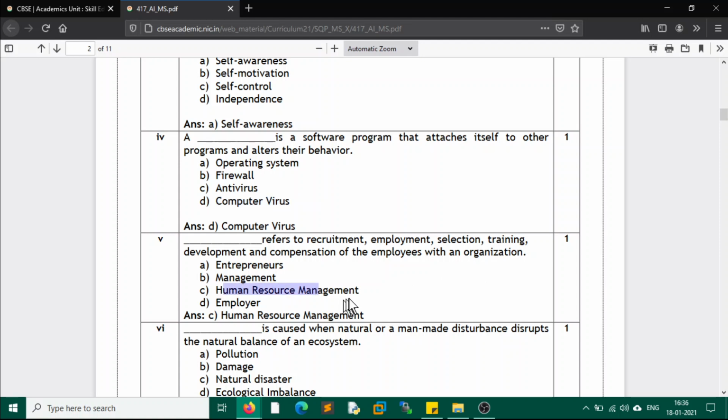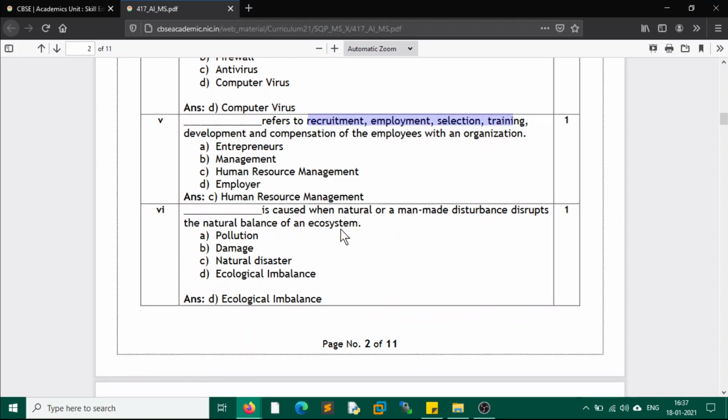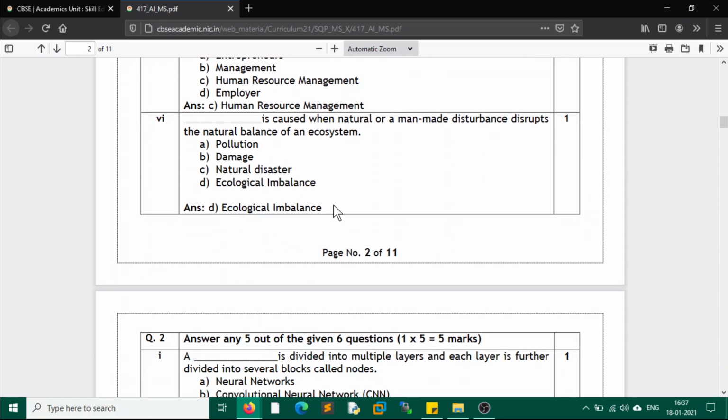The HR team, or human resource team, is mostly there within an organization, and they are involved in tasks like recruitment, employment, selection, training, development, and compensation, meaning salary and all. Now next, dash is caused when a natural or man-made disturbance disrupts the natural balance of an ecosystem. This is called ecological imbalance. Whether that destruction is man-made or natural, in both cases it will be termed ecological imbalance.